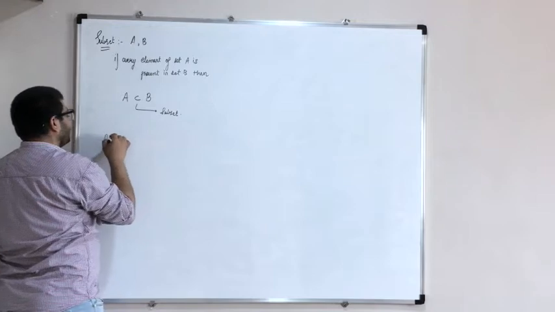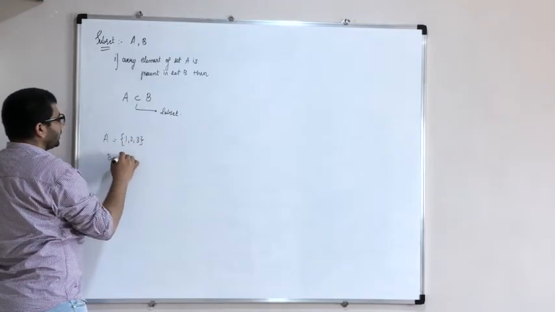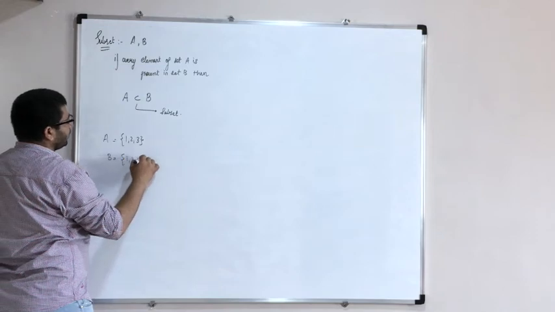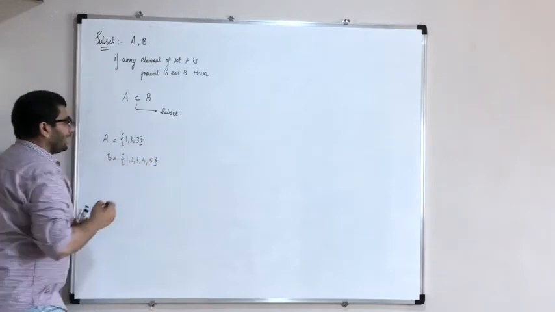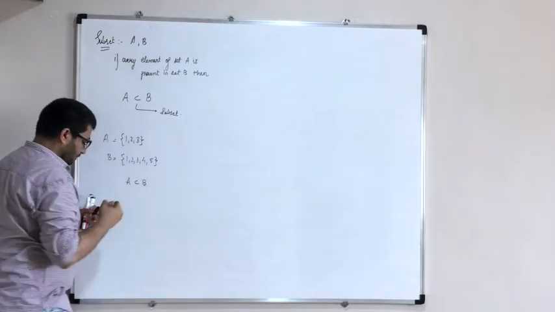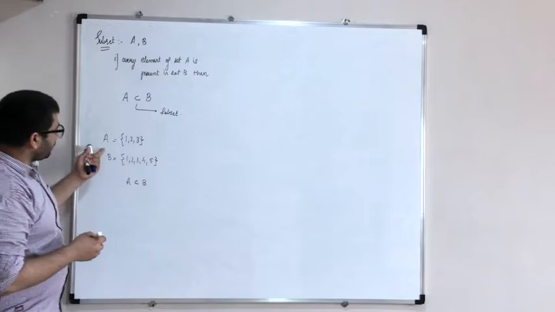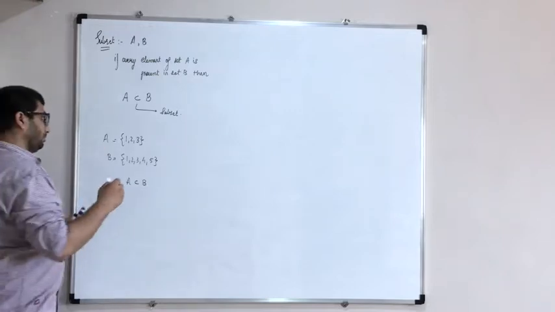For example, A has elements 1, 2, 3. B has elements 1, 2, 3, 4 and 5. Then I can say that A is a subset of B. Now A is a subset of B means every element of A is present in B.